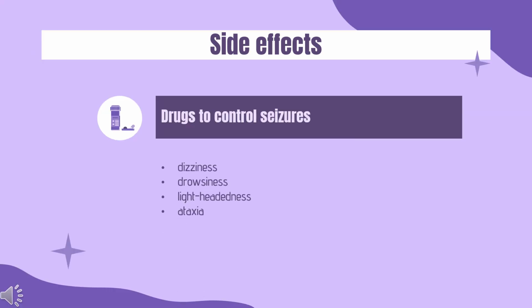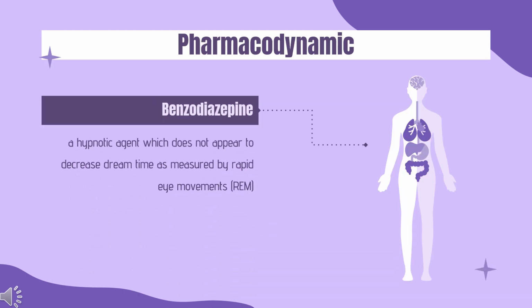Side effects. The most common adverse effects are dizziness, drowsiness, lightheadedness, and ataxia. Flurazepam has abuse potential and should never be used with alcoholic beverages or any other substance that can cause drowsiness. Pharmacodynamics. Flurazepam, a benzodiazepine derivative, is a hypnotic agent which does not appear to decrease dream time as measured by rapid eye movements, REM. Furthermore, it decreases sleep latency and number of awakenings for a consequent increase in total sleep time.